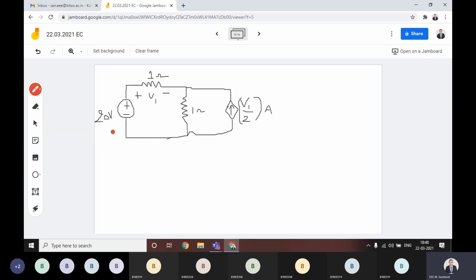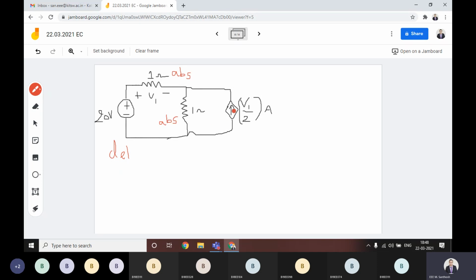Can anyone tell us, this 20 volts? Obviously, this is the active element, right? We take it as delivering. Then does the 1 ohm resistor deliver or absorb? This is absorbing the power. This 1 ohm resistor is a passive element, it will absorb the power.